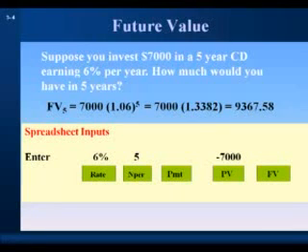Let's input our values. We input 6% into rate, 5 into number of periods, and we input a negative $7,000 into present value. The spreadsheet solves for future value and gives us a positive $9,367.58.